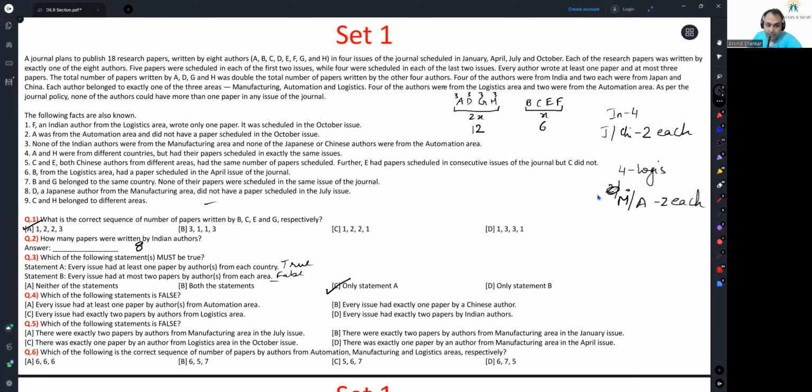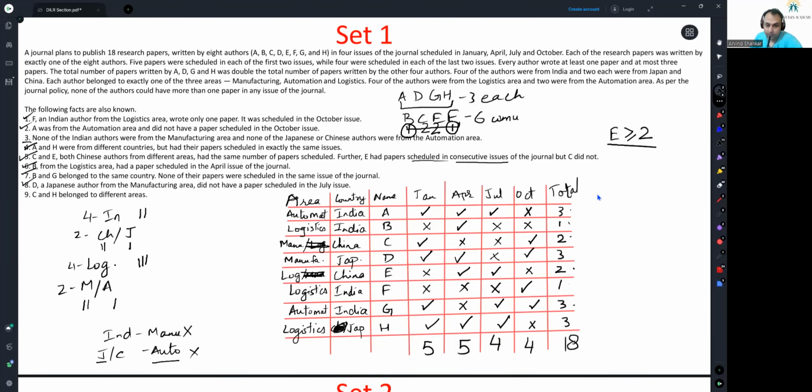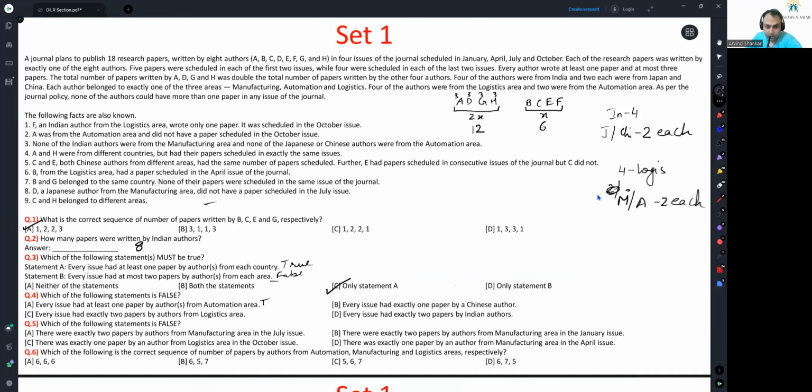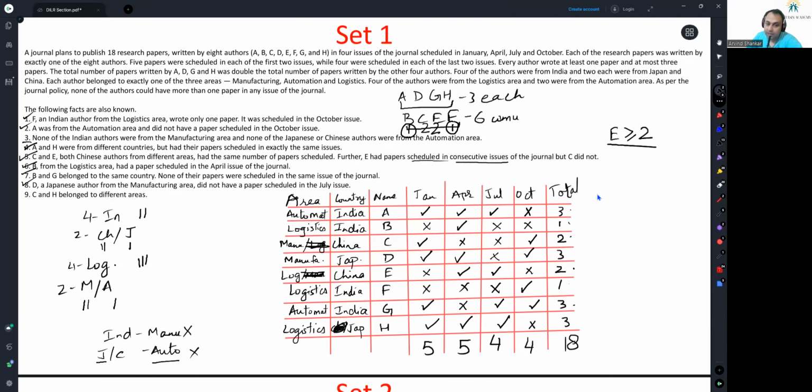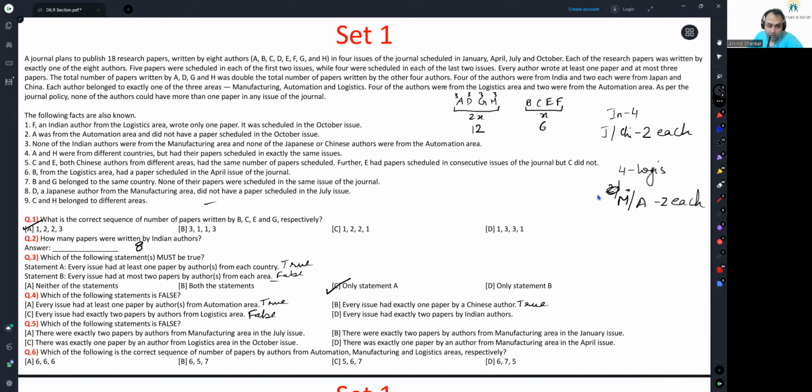Fourth question, which of the following statements is false? Okay. Every issue had at least one paper by an author from automation area. Let's see, automation area 1 here and automation. Yes, this is true. So it will not be the answer. Every issue had exactly one paper by a Chinese author. This is also true from C and E, I remember. Every issue had exactly 2 papers by authors from logistics area. From the previous question itself, we know this to be false because in the April issue, there were 3 papers from logistics area. So this has to be the answer.